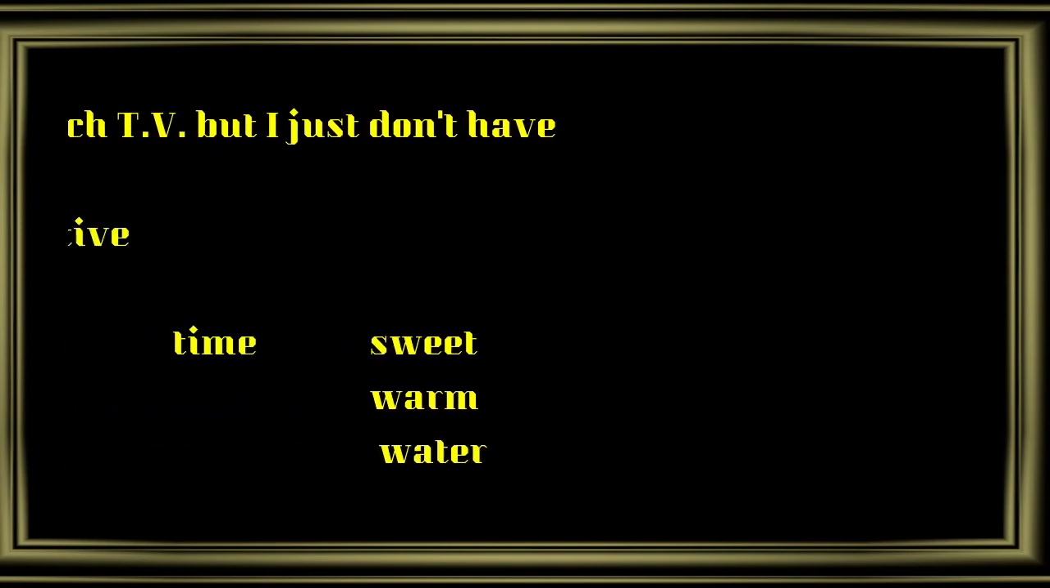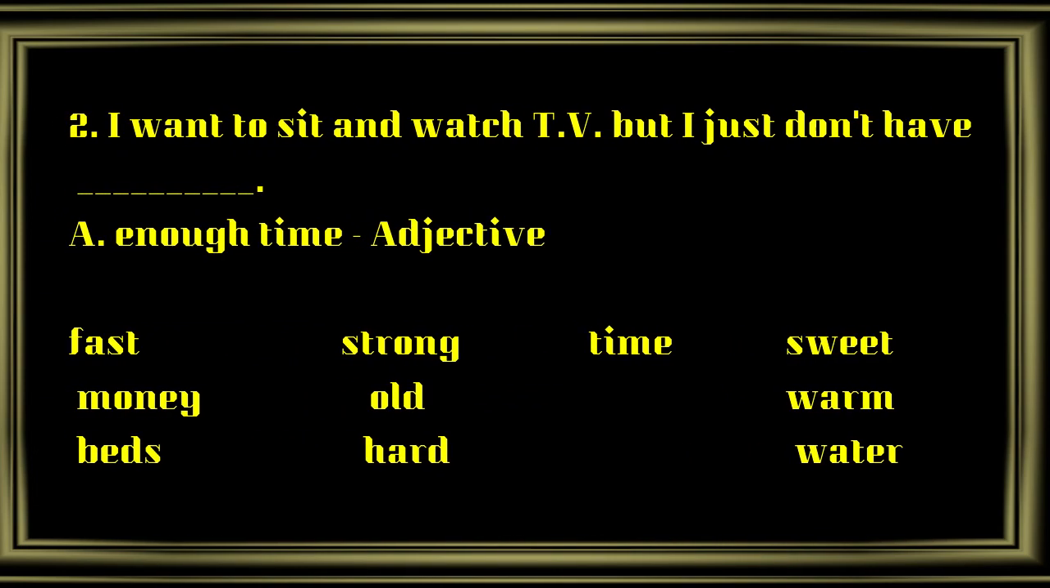I want to sit and watch TV, but I just don't have enough time. Now, what is meant by time here? It is a noun. Where is the word enough? It is coming before the noun time. So it is an adjective.